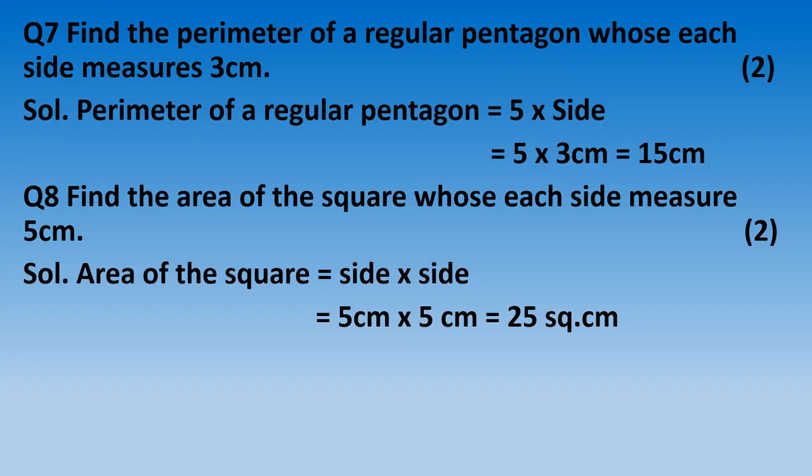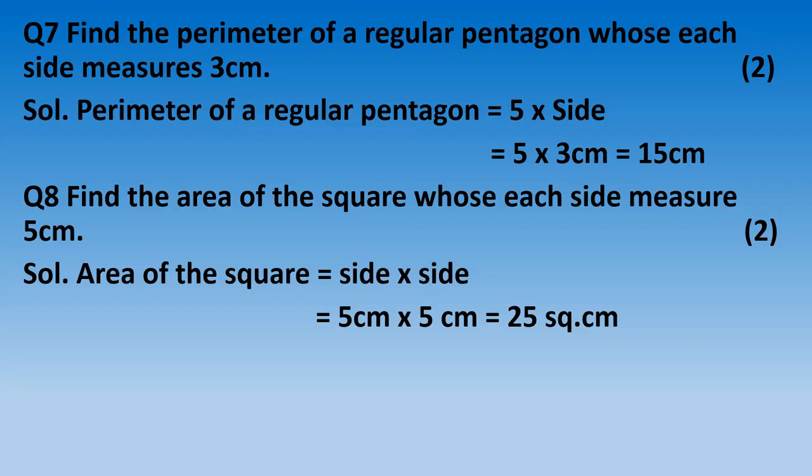Question number 8. Find the area of the square whose each side measure 5 centimeter. Now area of a square. Area of the square is equal to side multiplied by side, which is equal to 5 centimeter multiply by 5 centimeter, which is equal to 25 square centimeter. Again I am telling, if you have not written formula or you have written wrong units, I will deduct your marks.